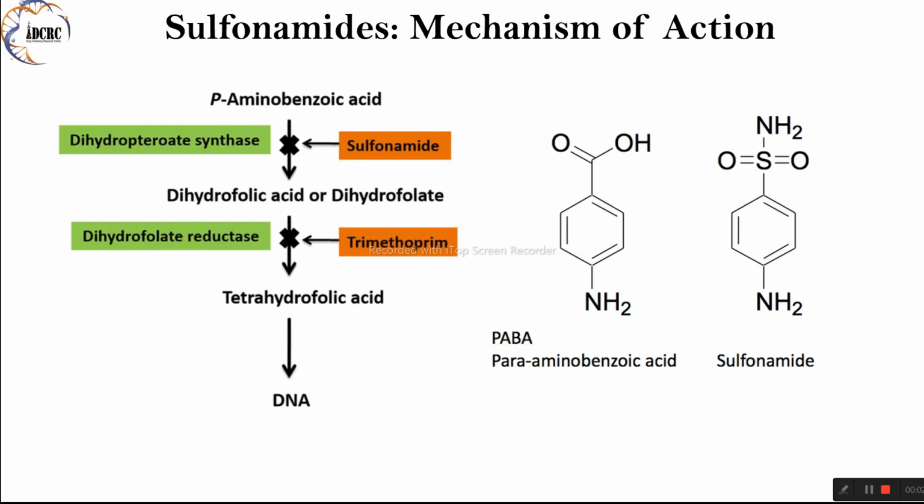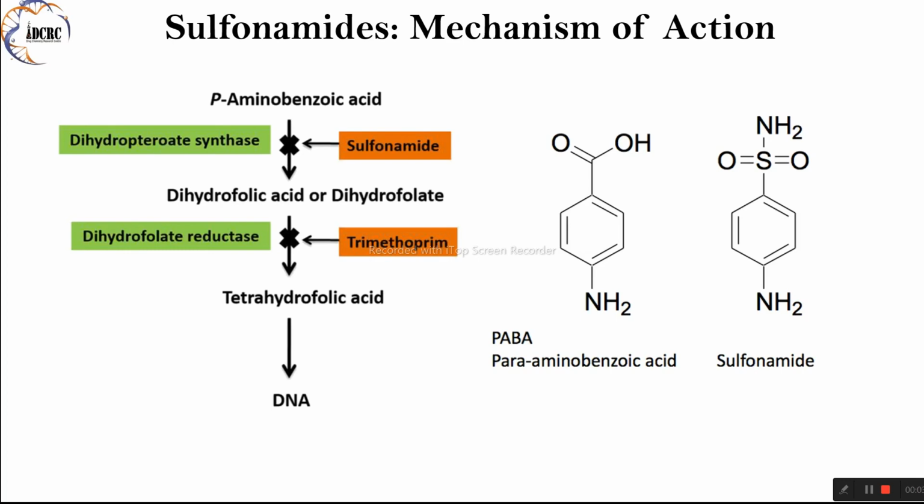As a result of sulfonamide binding, the conversion of PABA to dihydropteroic acid is halted, disrupting the bacterial folate synthesis pathway. This interruption leads to a deficiency of folate within the bacterial cell. Folate is essential for the synthesis of nucleic acids, DNA and RNA, and proteins. Inhibition of folate synthesis by sulfonamides deprives bacteria of the necessary precursors for these vital processes, impairing their ability to